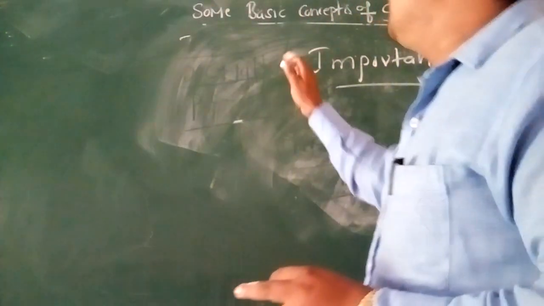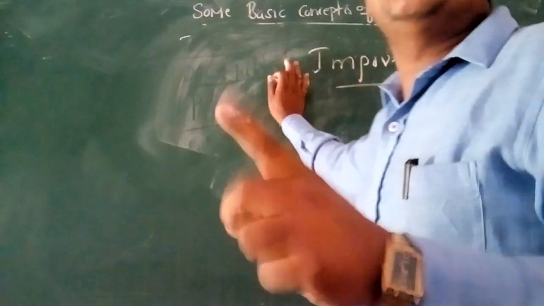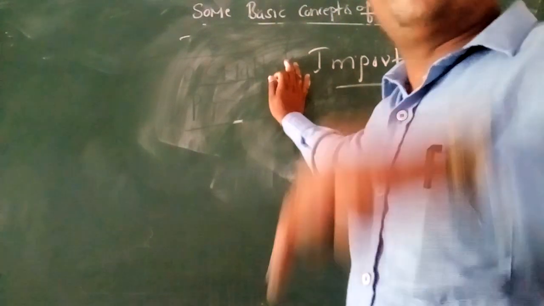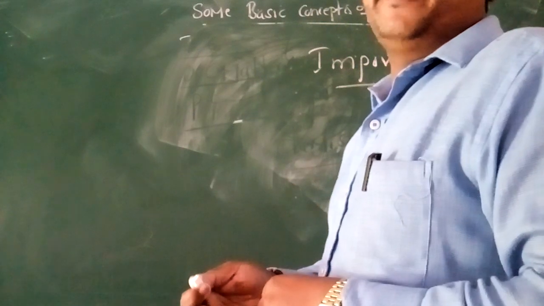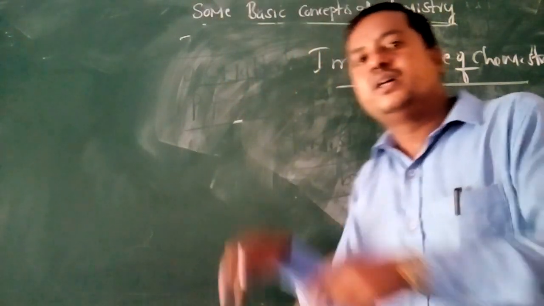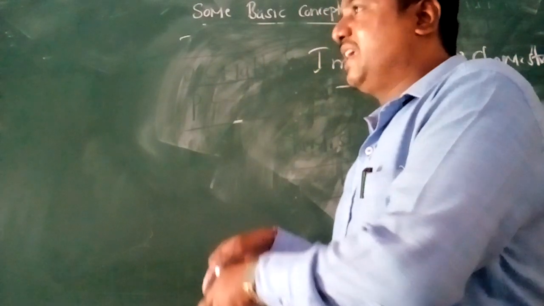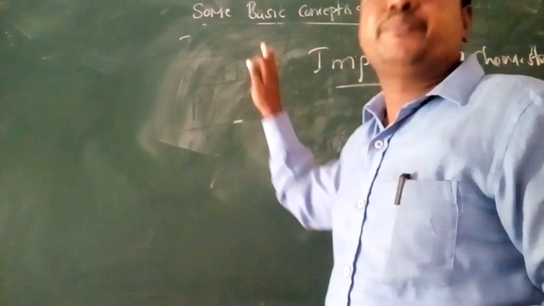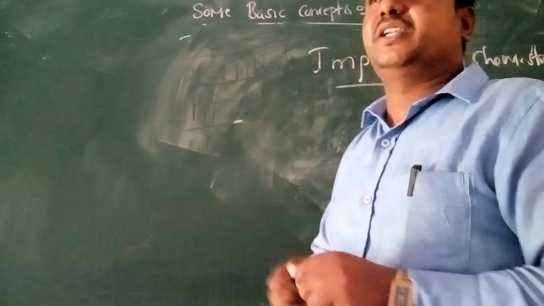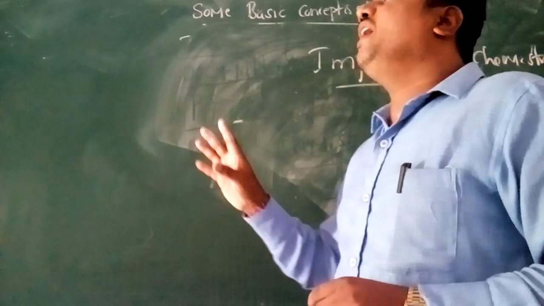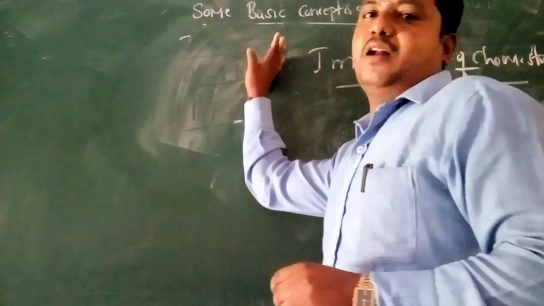Chemistry is a branch of science which deals with the study of matter and its composition. After that, this chemistry can be further divided into three branches: inorganic chemistry, organic chemistry and physical chemistry. Inorganic chemistry deals with all elements except carbon.